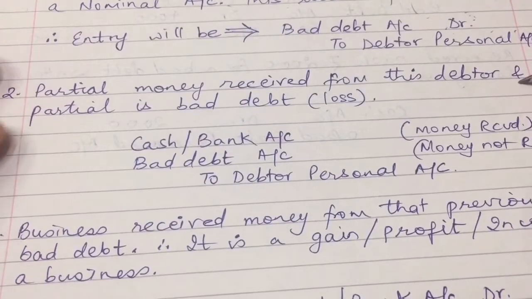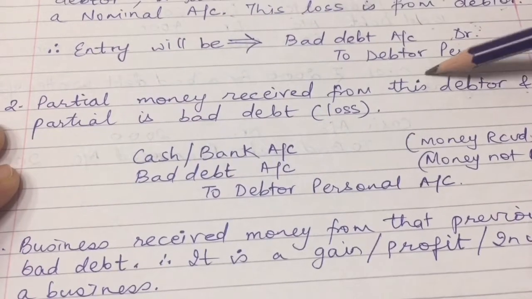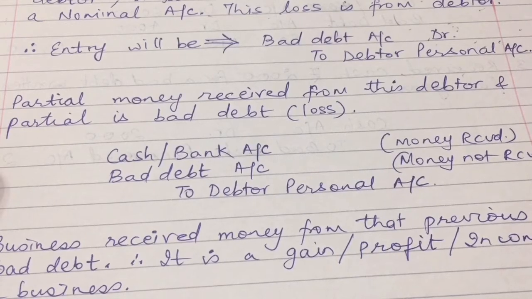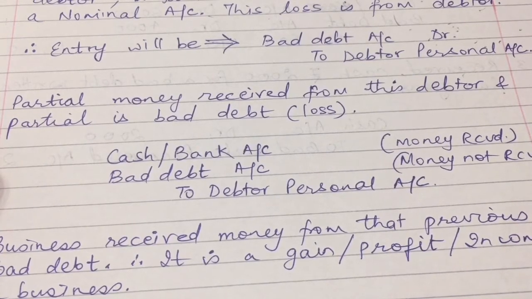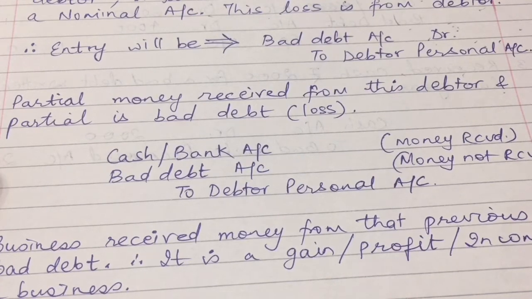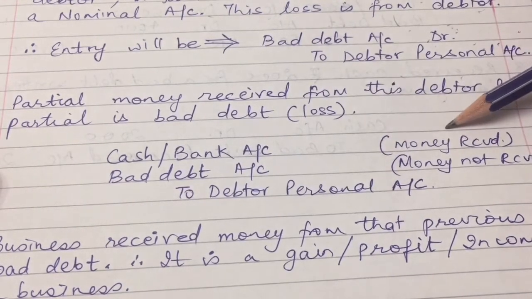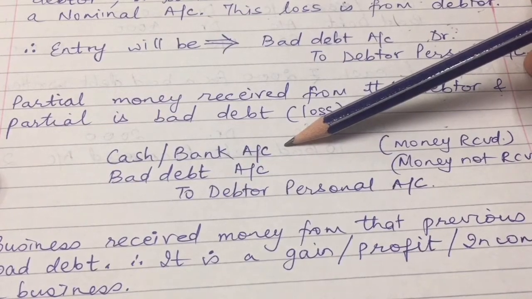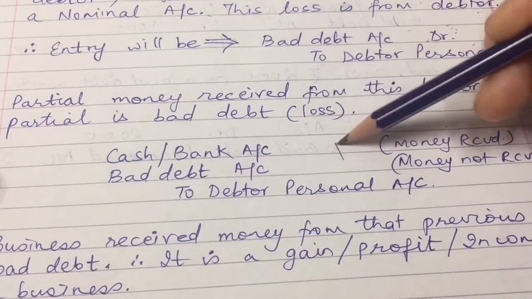Now suppose in the next case we get some partial money from this debtor. Suppose he had to pay us 100 rupees, and out of 100 he paid 50 rupees to us. So we have actually got some money. Cash is there. Cash is an asset account. It will be dancing. It is on the debit side.